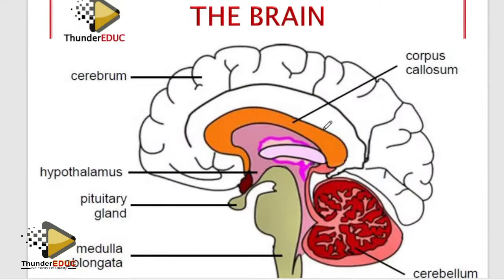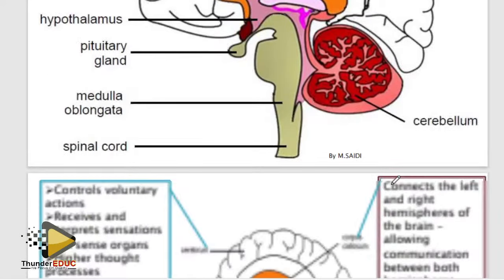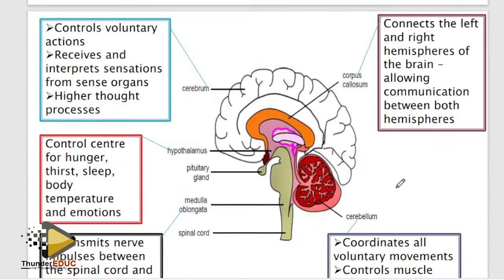Function of the brain, obviously. Everyone has a brain. Okay, function of the brain, simple. At least know 2 of each. Memory, reason, judgment, that is higher thought process. It's the biggest part of the brain. Which part connects the left and the right hemisphere? That is the corpus callosum. And then there's something whereby students fail.